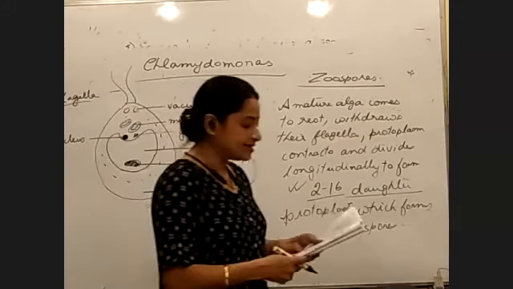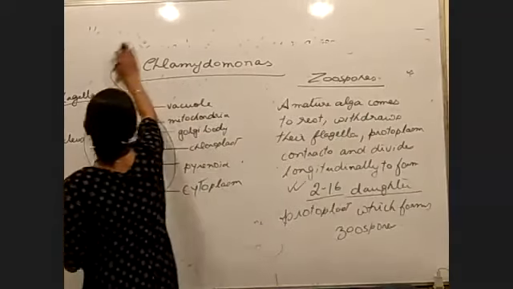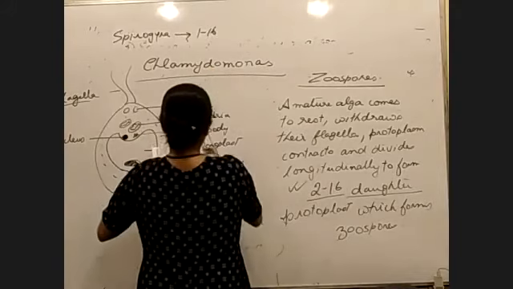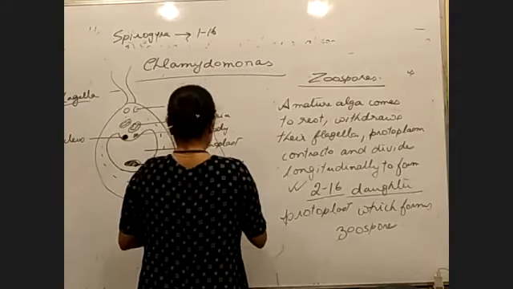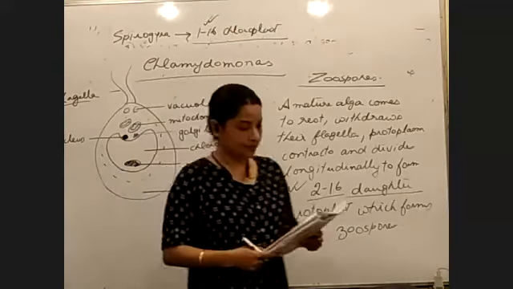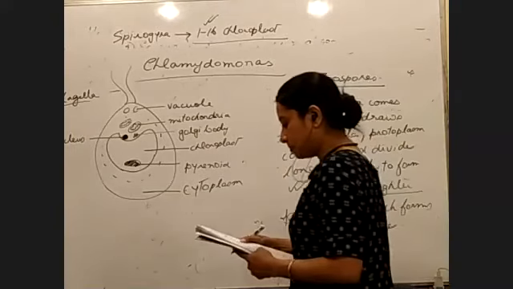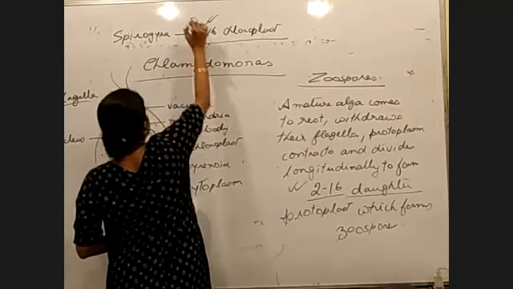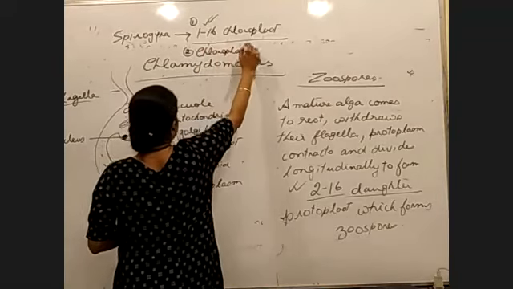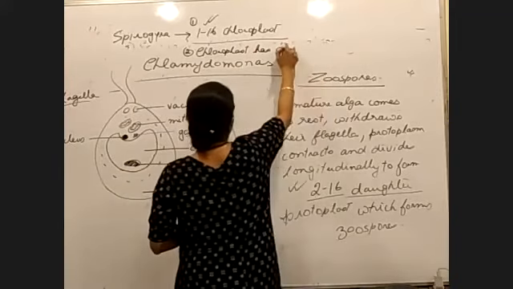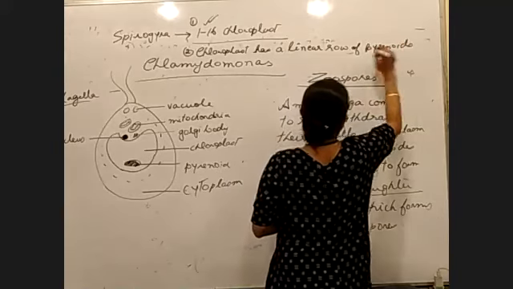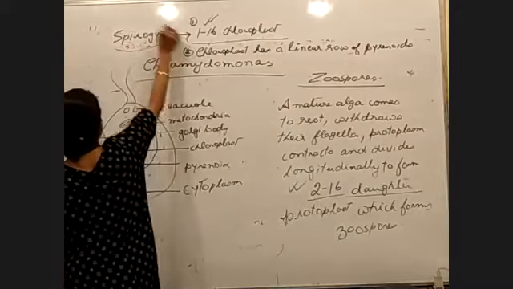The single cell consists of 1 to 16 chloroplasts. Questions come on how many chloroplasts are present. The second point is that the chloroplast has a linear row of pyrenoids, which means there are many pyrenoids. This is your Spirogyra diagram we have already written.